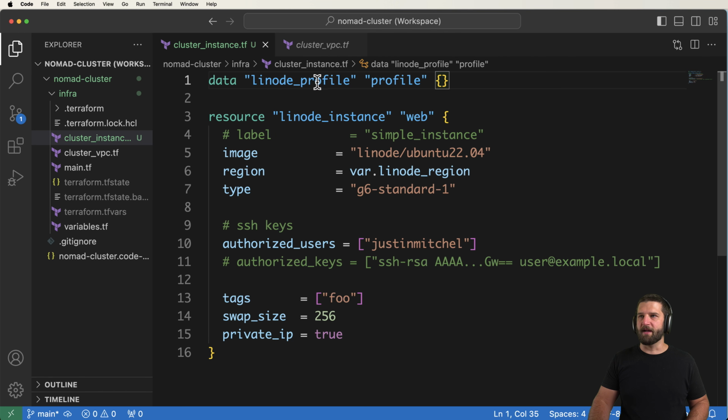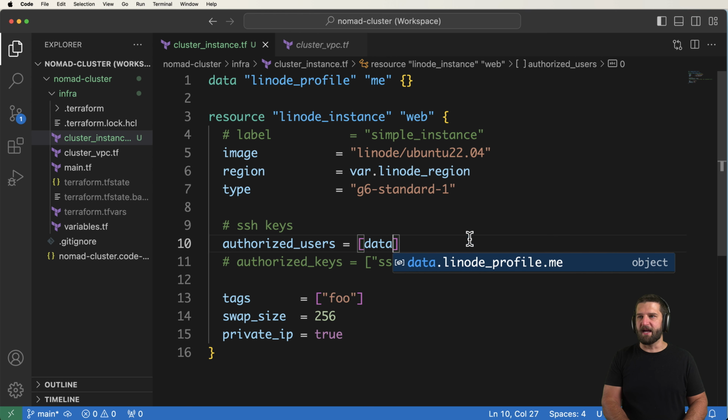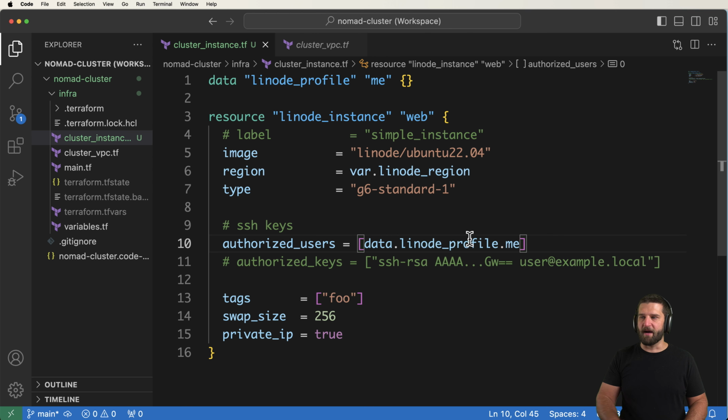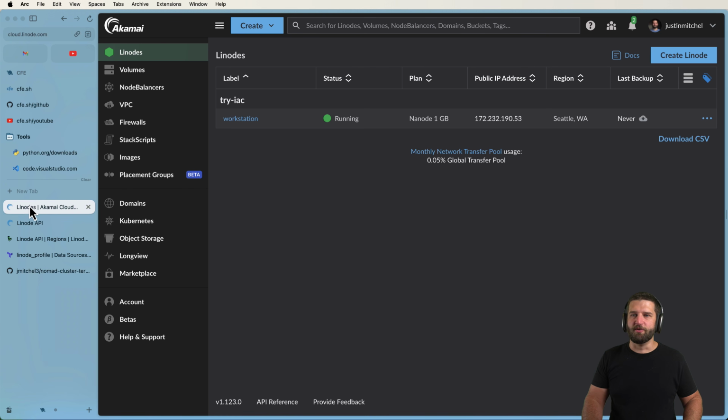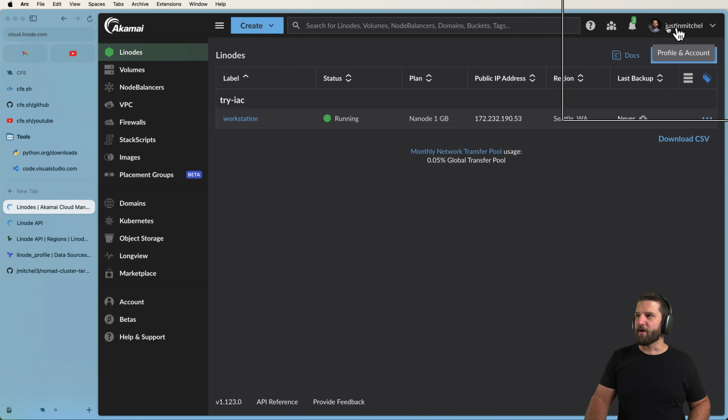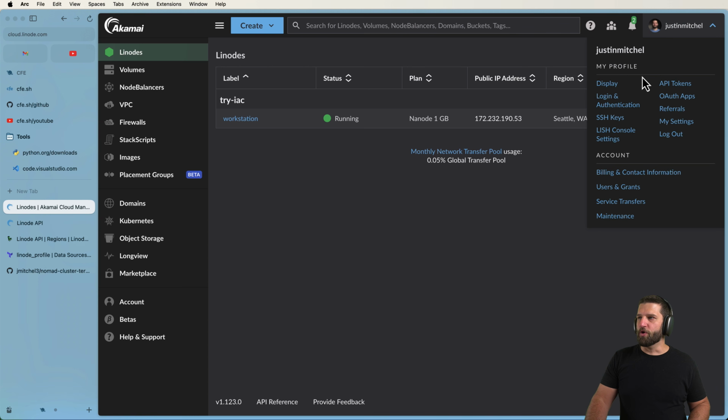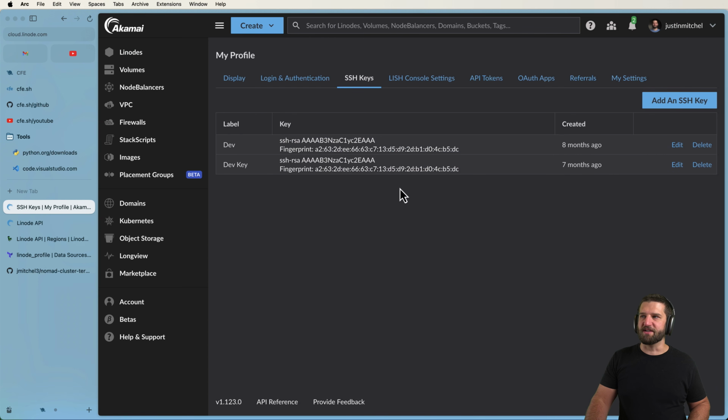So we're going to go ahead and do that. This one I just did profile, but I'm going to call it me, just so I know that it is my profile. And I can come down in here and do data.linode_profile.me.username. It's that simple. Of course, that maps then to my Linode account, this username right here, which also has some SSH keys installed.